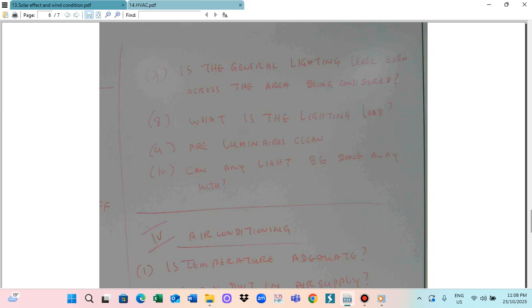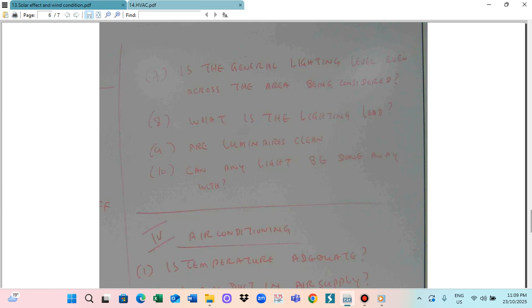If one part of the zone is dark and one part is light, this is not even lighting. So what is the lighting load? The lighting load is calculated from how many watts, how many lights you have. And are the luminaires clean? This means that all the light diffusers should be clean. You see that these lights have a plastic cover, and the plastic cover should be clean.